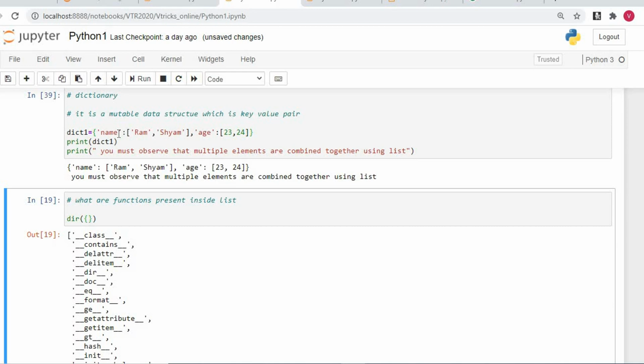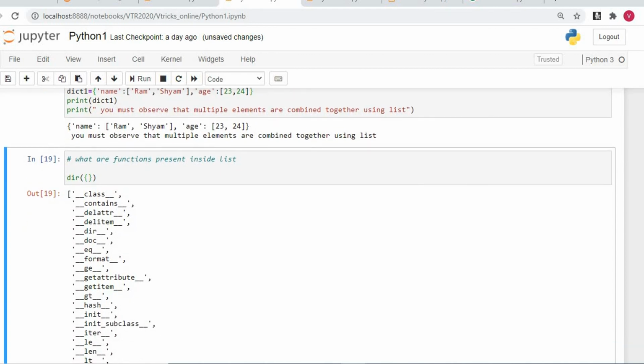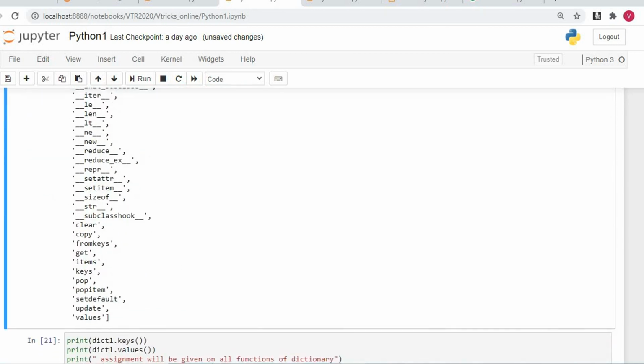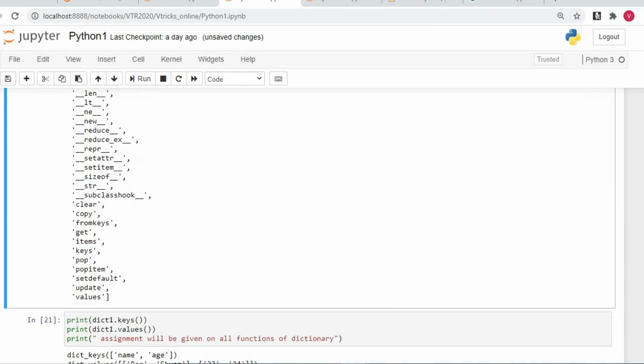Okay, so now I want to know what functions are present inside the dictionary. What is the function for that? Good, dir, which is dir of normal bracket followed by the flower bracket, because a dictionary is represented by the flower bracket, and a list is represented by, yes, the square bracket. So what are the functions present inside the dictionary? It is clear, copy, fromkeys, get, items, keys, popitem.